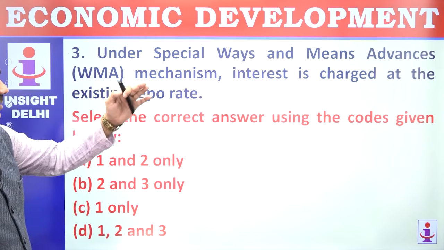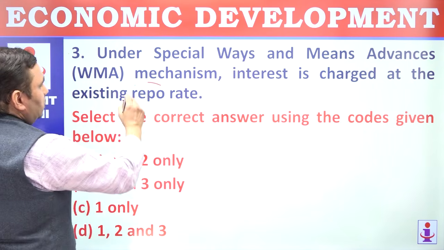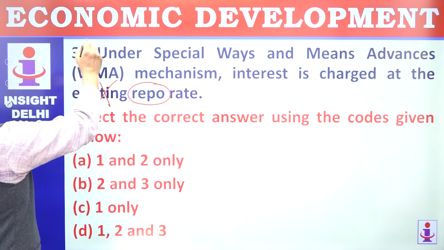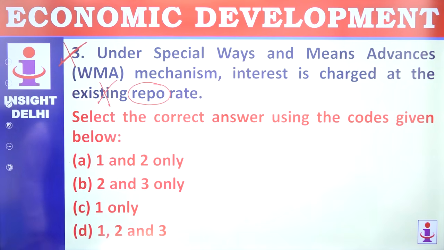Special Ways and Means Advances. In this mechanism, interest is charged below the repo rate because they use collateral. Collateral is used in that, so this is wrong. 1 and 2 are correct, third is wrong.